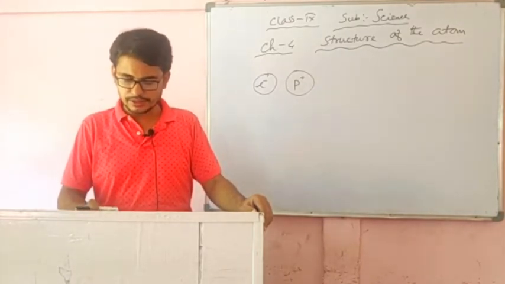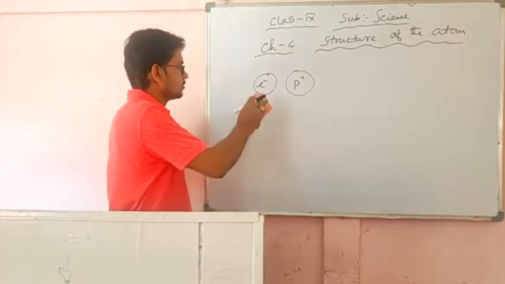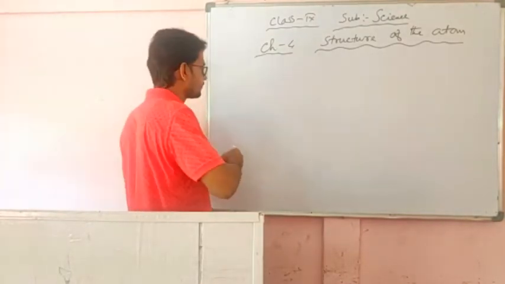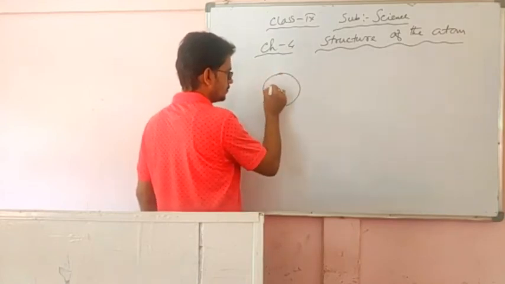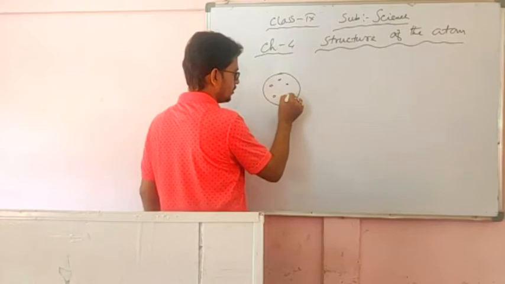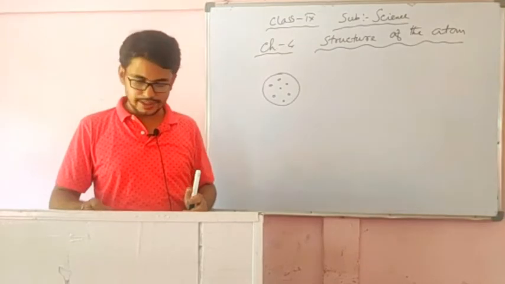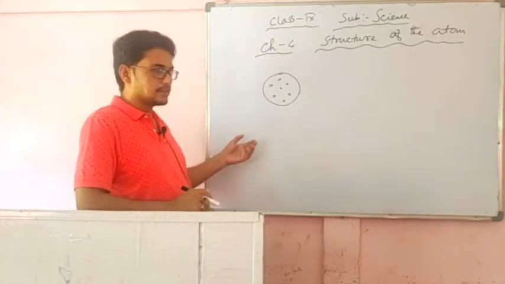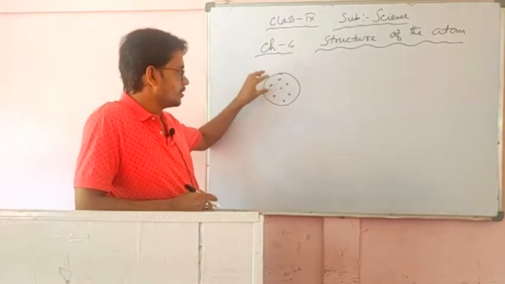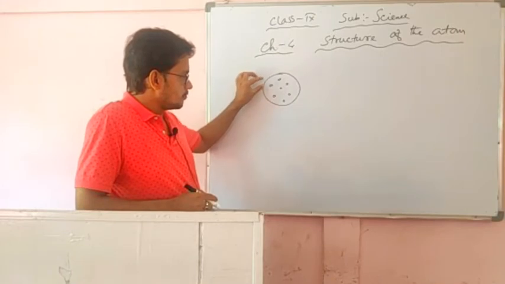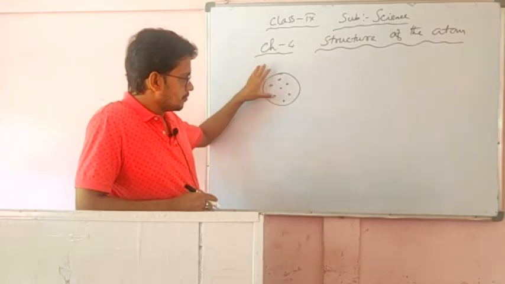But one of the models was given by Thomson. Thomson said that in an atom, suppose this is the atom, negatively charged particles are there like this. We can say this is like the pudding prepared during a Christmas party, in which other particles are there, or you can say a watermelon.